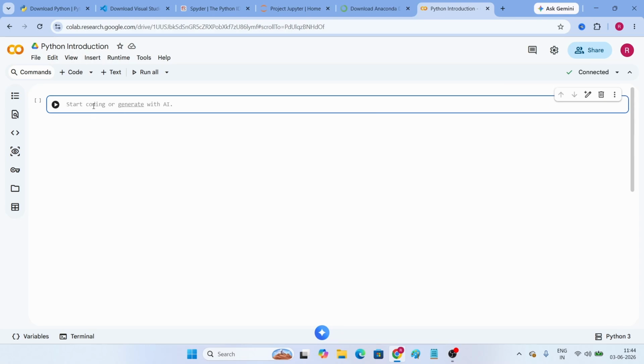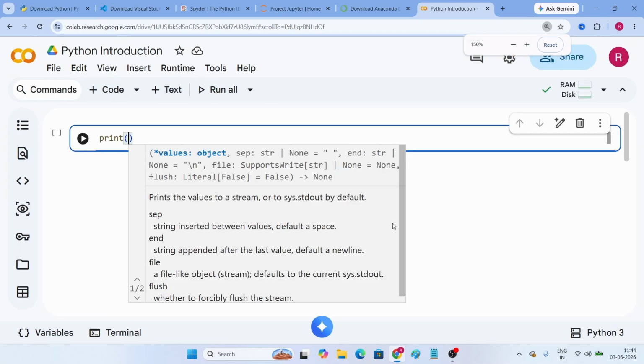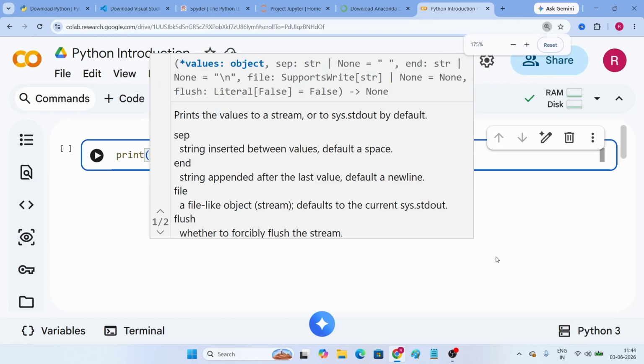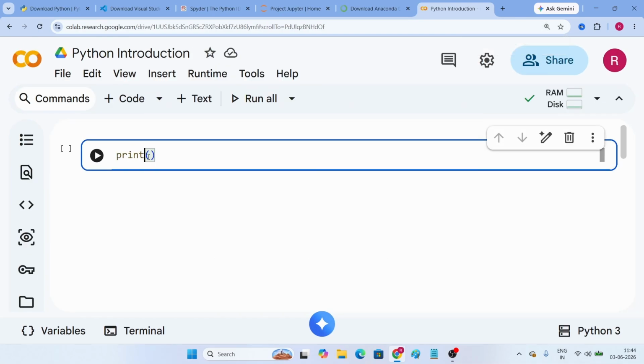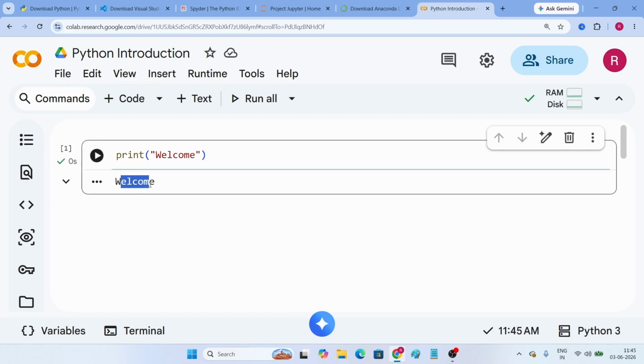And here we can write our first code, like print. The need of print is that whenever you want to display a message on screen, we make use of print. In this print, we can go with a message like welcome. And see, once you click on run, it's going to display the message to us, welcome.